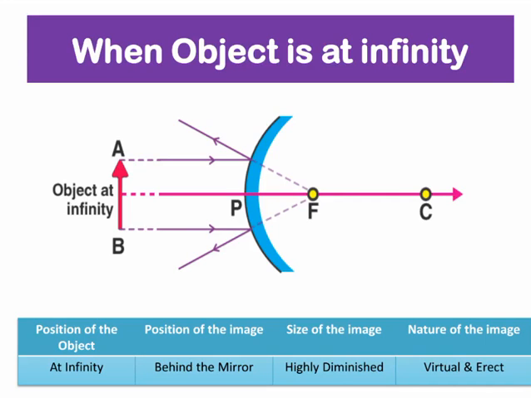The first one we are going to discuss is when the object is placed at infinity. For image formation by the convex mirror in this condition, we consider two rays, parallel to the principal axis, and one directed towards the pole of the mirror, originating from the object. Thus, the rays after reflection form an image at F, the principal focus of the mirror, which is behind the convex mirror. The image thus formed is highly diminished, virtual and erect.